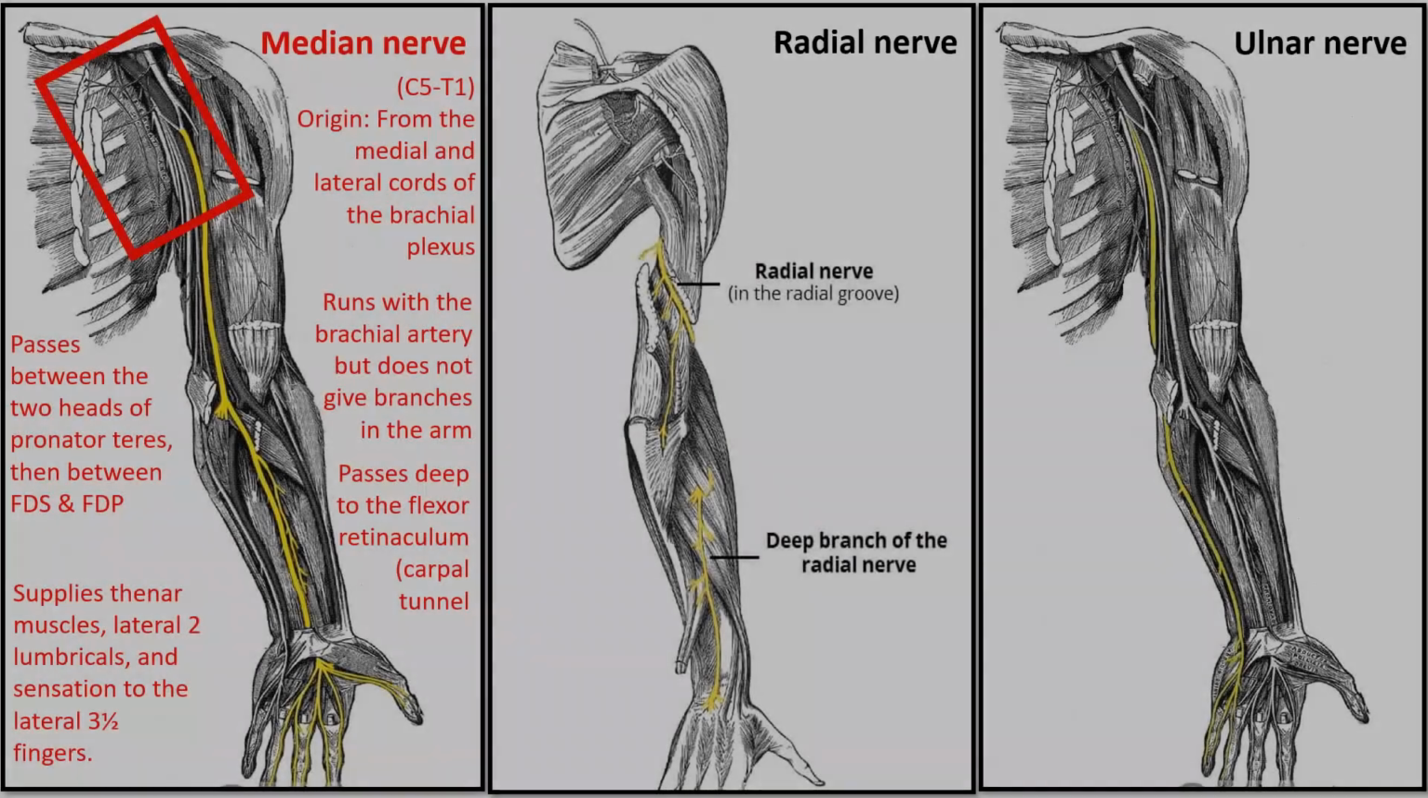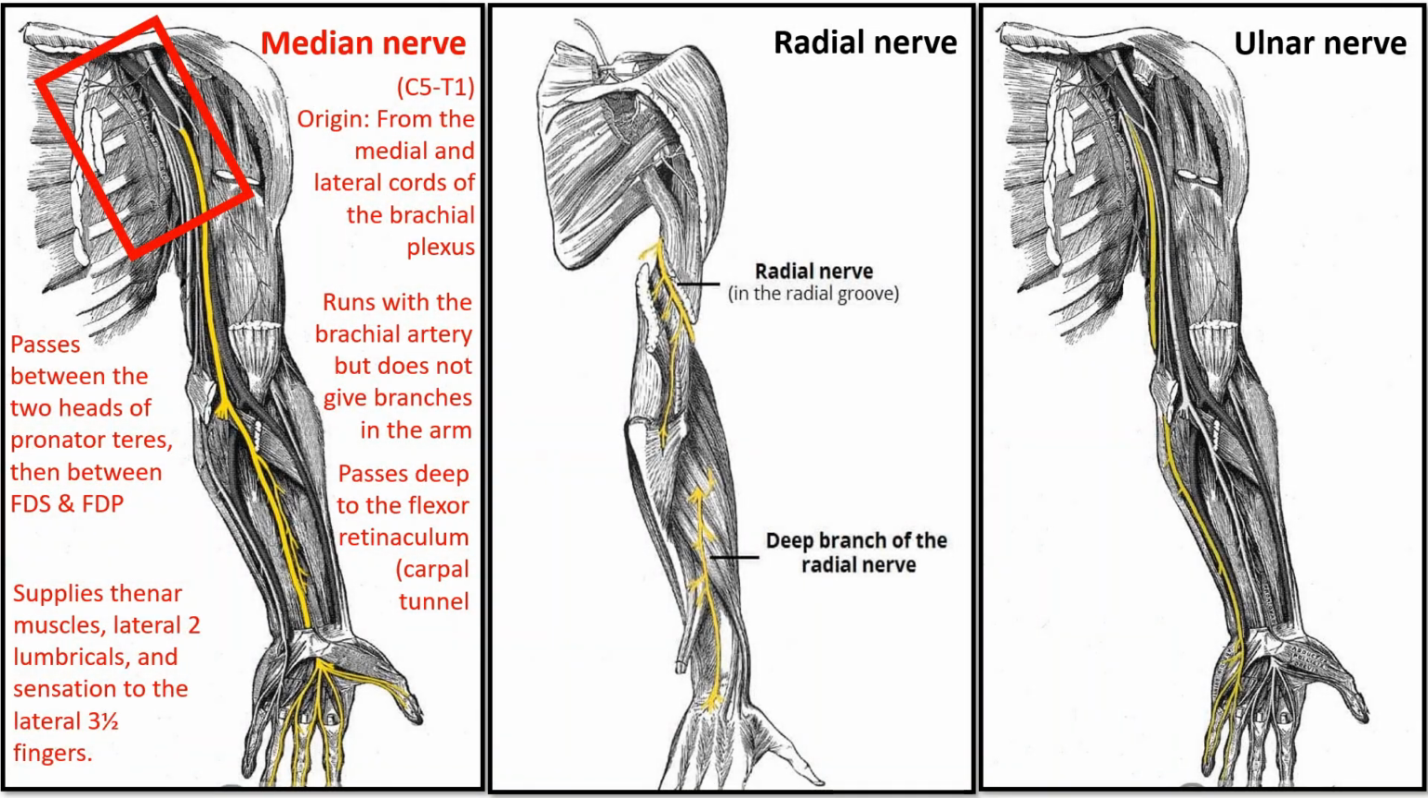The median nerve originates from the medial and lateral cords of the brachial plexus, carrying fibers from cervical spinal nerve 5 to thoracic spinal nerve 1. It travels down the arm alongside the brachial artery without giving off branches.